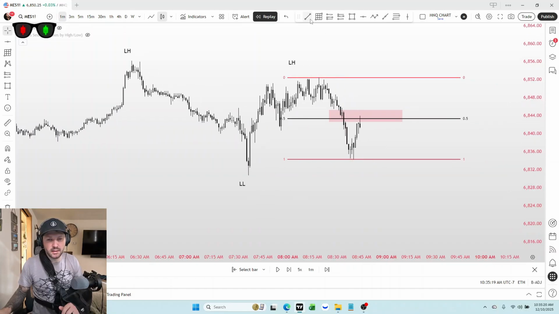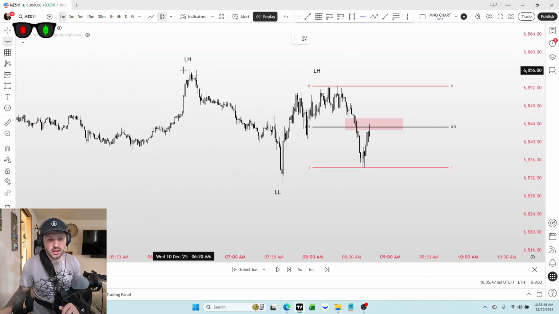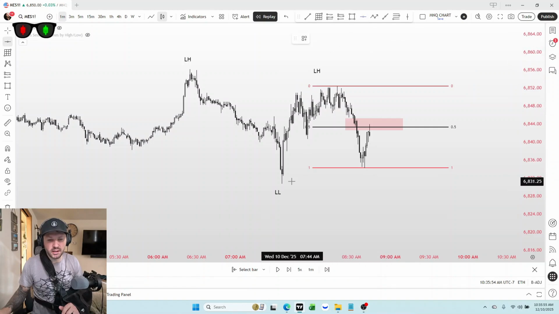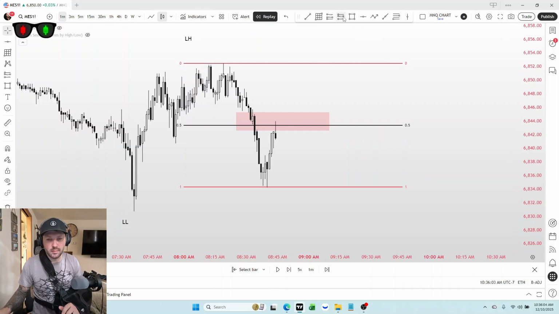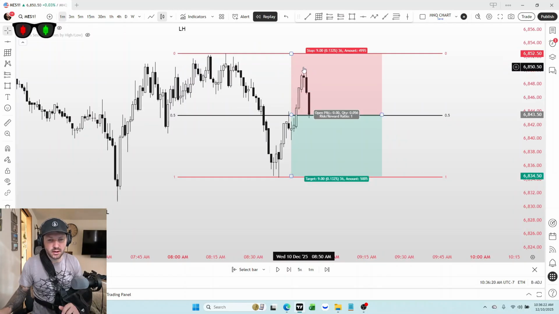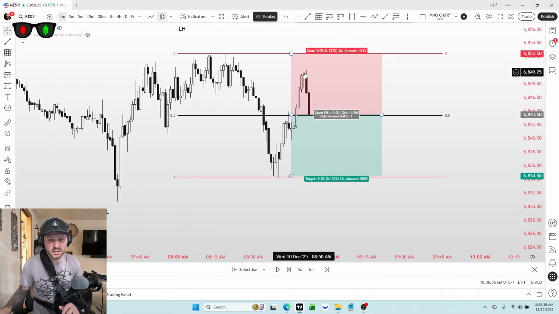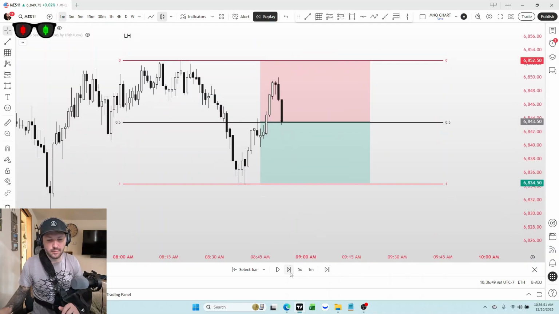At this point, I zoom into the 1 minute and I mark equilibrium of that range. And we did get a higher low here, which was a little bit concerning to me. But since we're in bearish structure and we failed to take out this high, I'm expecting the draw on liquidity is this low. So I end up entering at equilibrium for short. This was a little scary. I wasn't sure if market was going to come up and respect this higher low. That was a little bit scary holding through this, but we end up coming back down.